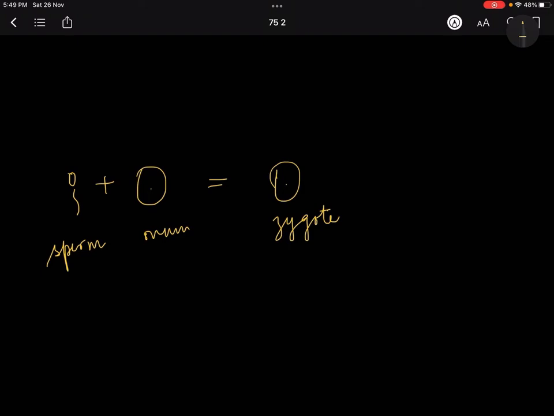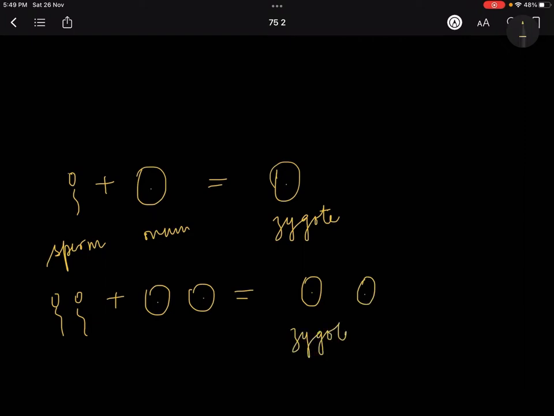So this is the normal case, okay? But sometimes two sperms and two ovums fertilize and make two zygotes, okay? So when, in the womb of the mother, two different sperms and two different ovums fertilize together to make two different zygotes, it becomes dizygotic twins. इसमें हो क्या रहा है?